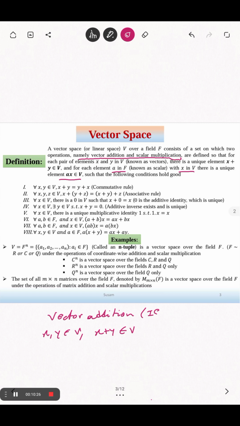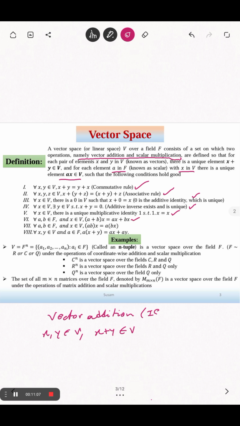Still, these are just two conditions. For a non-empty set over a field F to become a vector space, there are another 8 properties: vector addition must be commutative, it must satisfy the associative rule, the set must contain an additive identity, for each element there must be an additive inverse, the set must contain a multiplicative identity, and for any two elements a, b from the field and x in V, (a plus b)x equals ax plus bx.